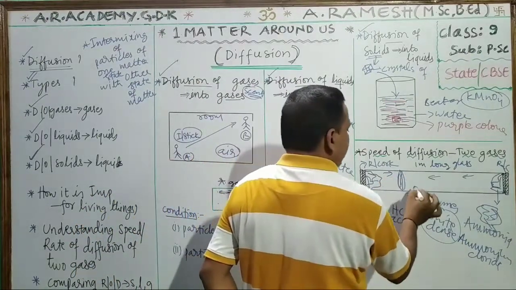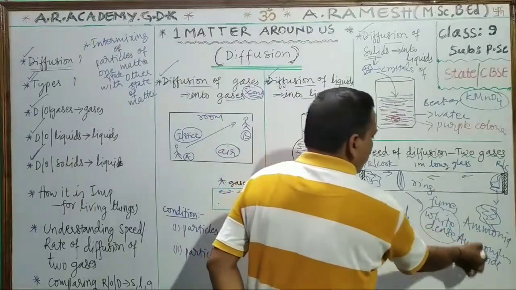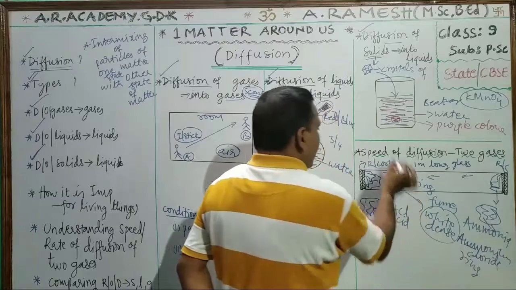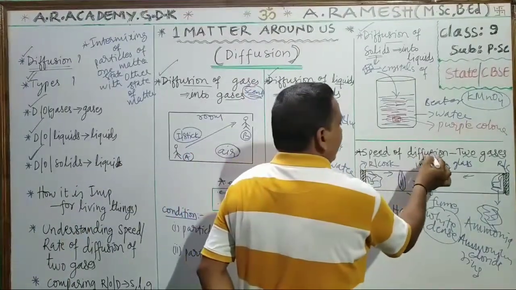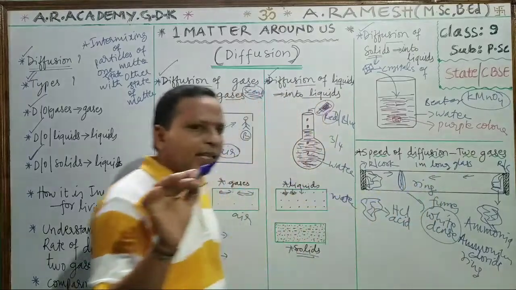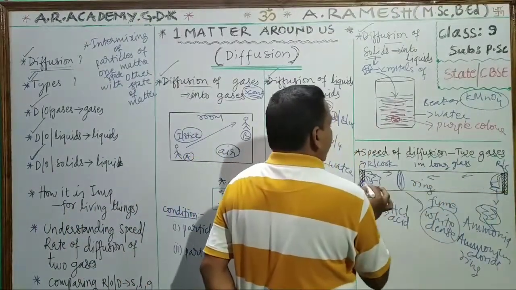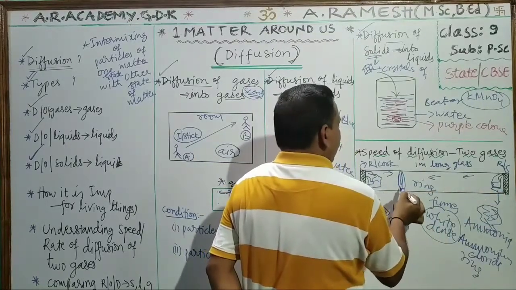A white dense fume ring is formed. One white ring is formed. This is nothing but the ammonium chloride ring. So here what we have to understand is how we will understand the speed of diffusion of two gases. The two gases' speed is not the same here. Here the speed of ammonia gas is more, the speed of hydrogen chloride gas is less. So one travelled more distance, the other travelled less distance.